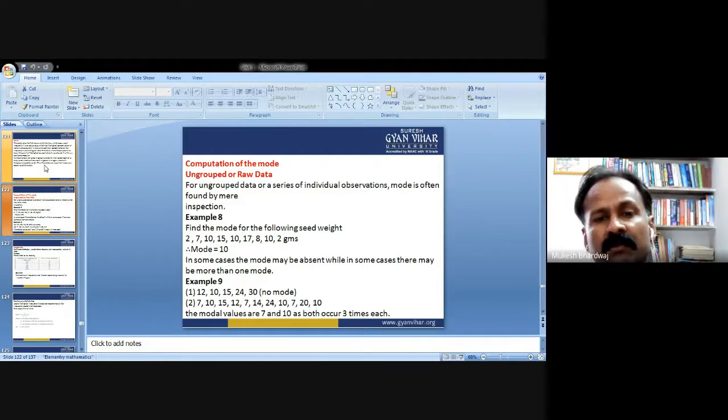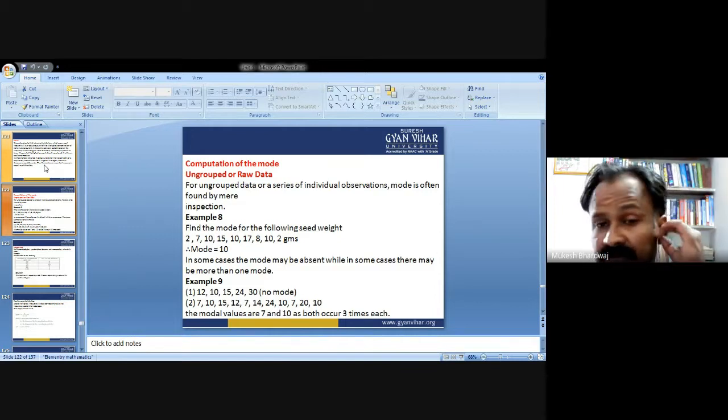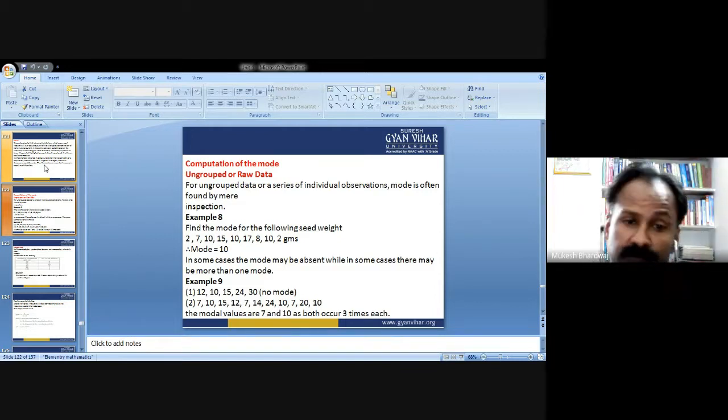Example, find the mode for the following seed weights: 2, 7, 10, 15, 10, 17, 8, 10, 2. These are some weights of the seeds given to you. So what is the mode? According to the definition, the number which repeats most frequently is known as the mode.